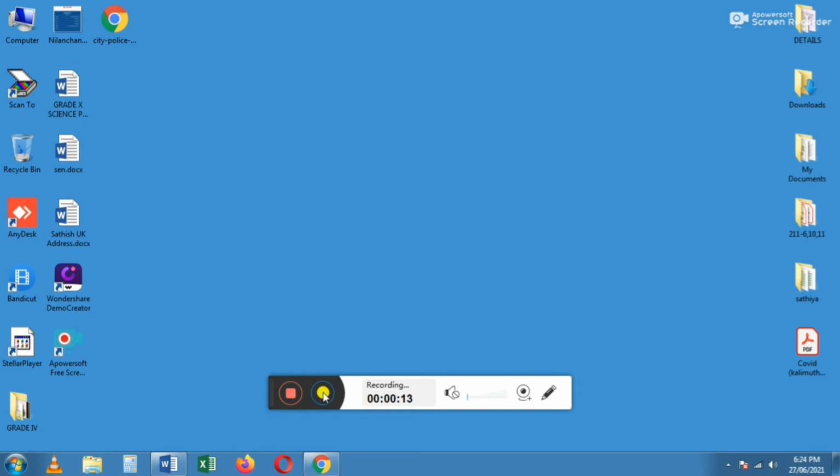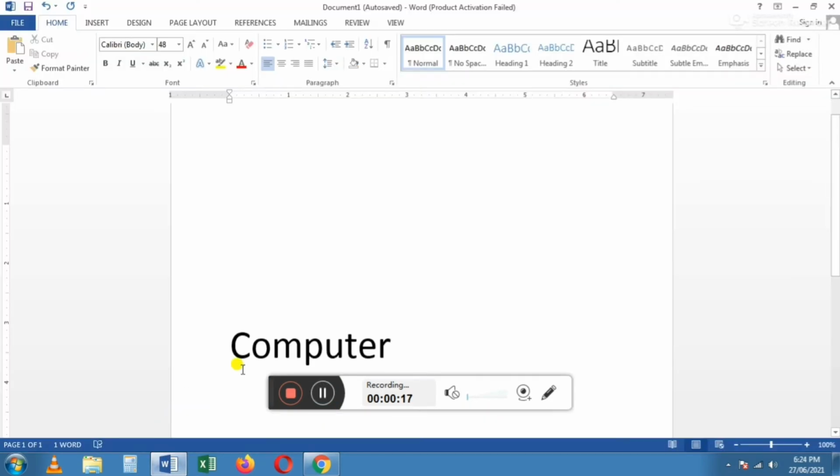For that, first we have to open the Microsoft Word window. Already I typed one word. To apply the effects, we must follow 3 steps. The first step is select the text which you want to give the text effect.